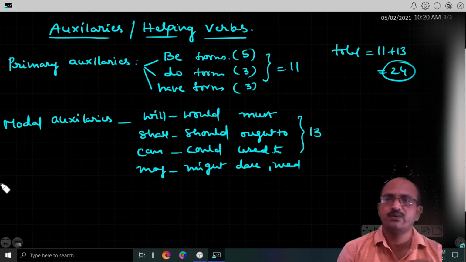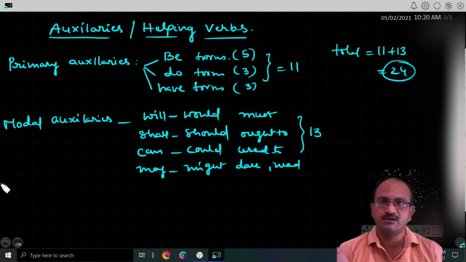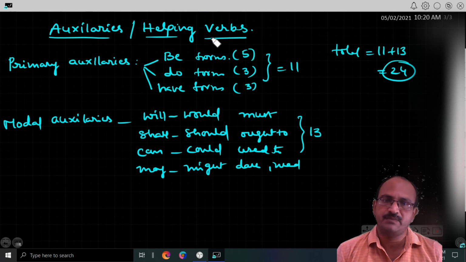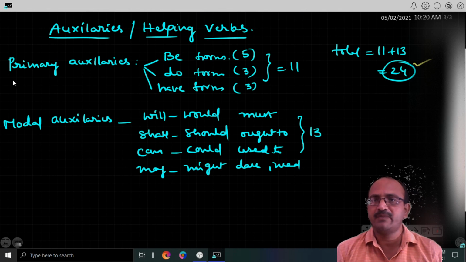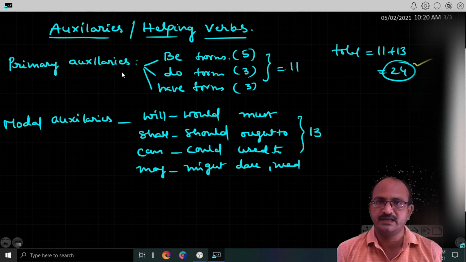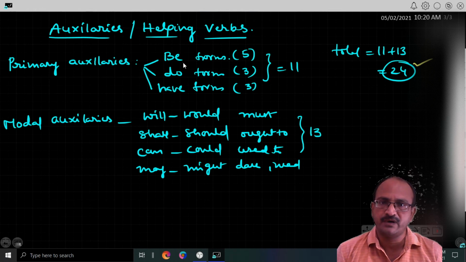So the next one, and most important one, is auxiliaries. It's a quite interesting concept. Auxiliaries are helping verbs. Sometimes we call them auxiliaries and helping verbs. Altogether they are 24. So first one, primary auxiliaries. We can say primary helping verbs or primary auxiliaries. Actually, these primary auxiliaries we can divide into three categories: be forms, do forms, and have forms.